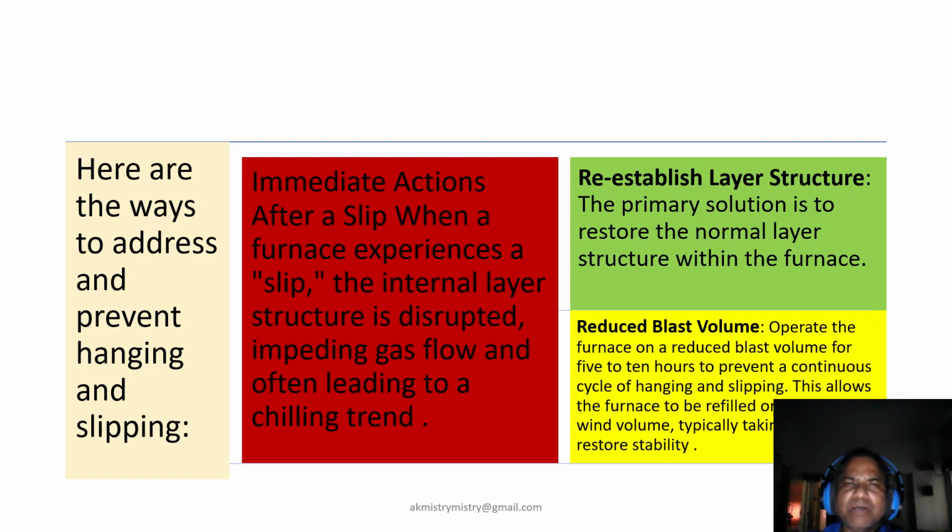Many times hang slips take a longer period to restore, and there we need to operate at reduced blast for a longer period. So this stabilizes the furnace and prevents repeated hanging and slipping cycles.